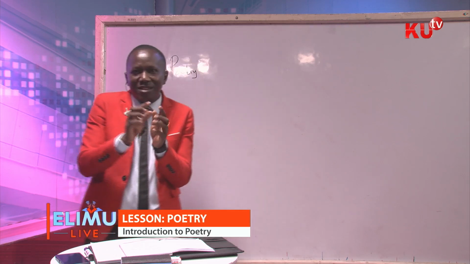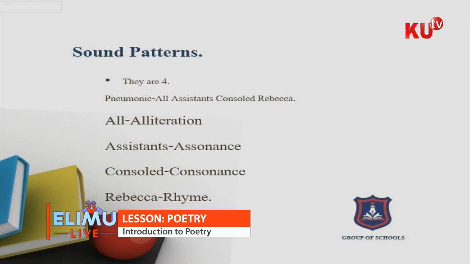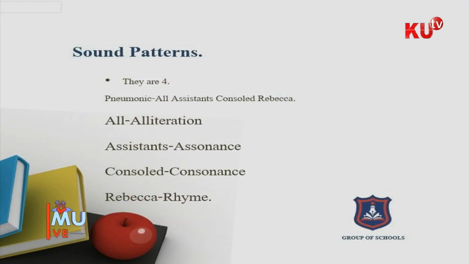So you find line 1 of the stanza is ending with a certain sound. Line 2, the word there is ending with a certain sound. Line 3, in that stanza, the word is ending with a certain sound. If these sounds are the same, for example, sound S, and the second line is also ending with sound S,